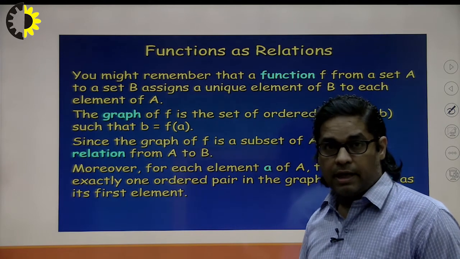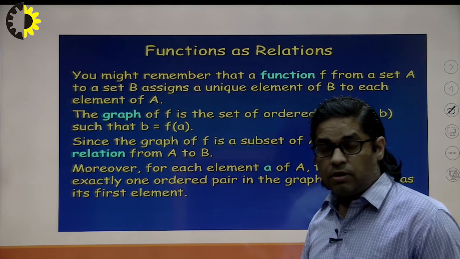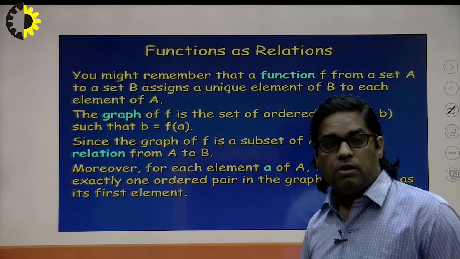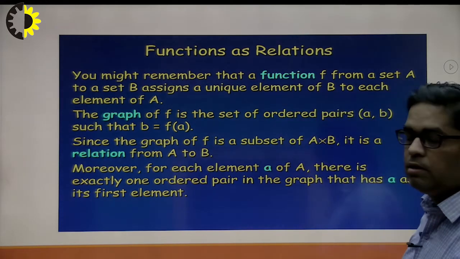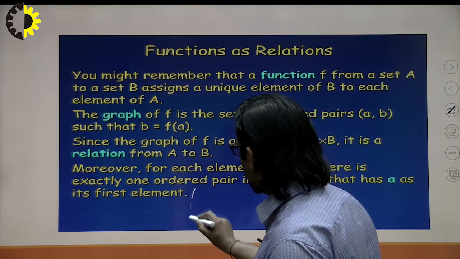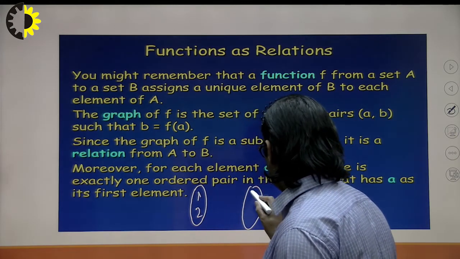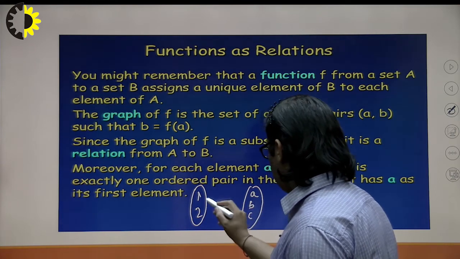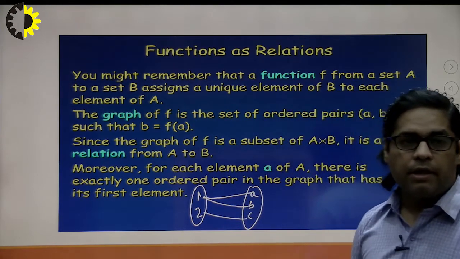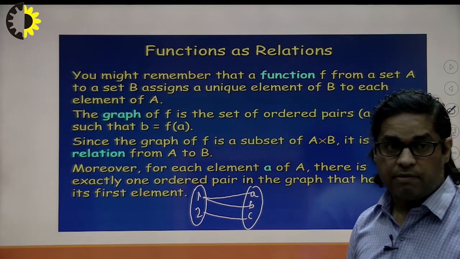We can say that every function is a relation, but not every relation is a function. For example, let's say I am drawing the Venn diagram. In this Venn diagram we have two elements, 1 and 2, and here we have three elements A, B, C. If I am relating 1 to A, 1 to B and 2 to C, then this is an example of a relation. It is not a function, it cannot be a function.